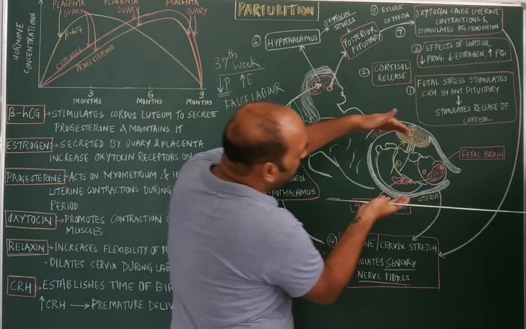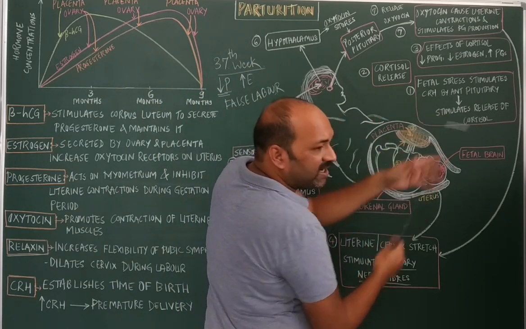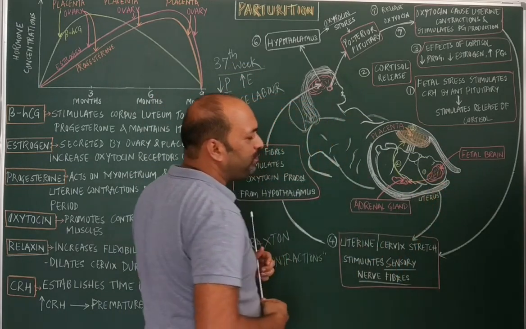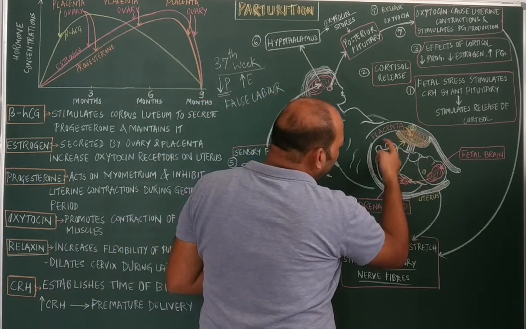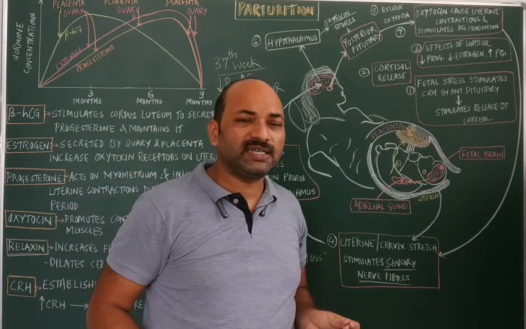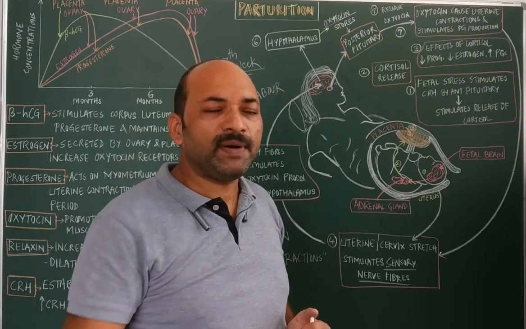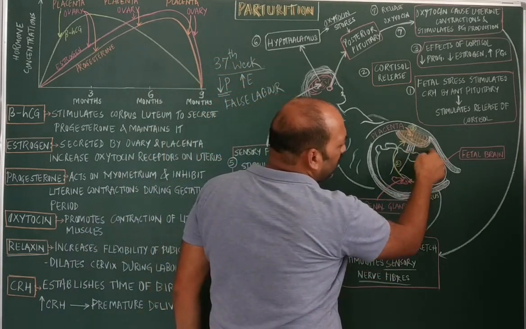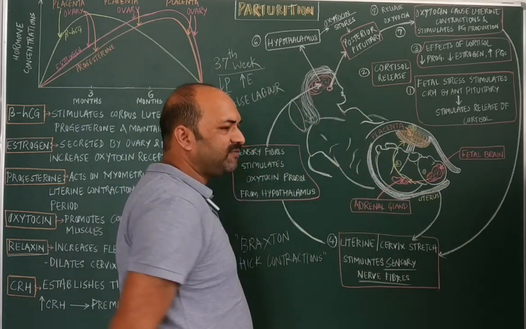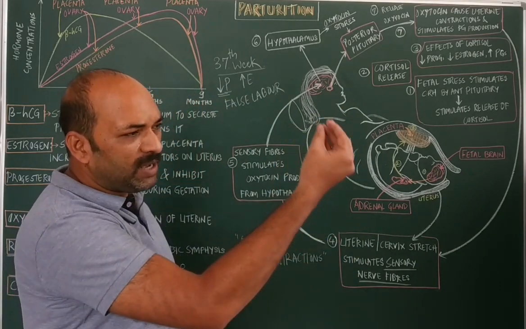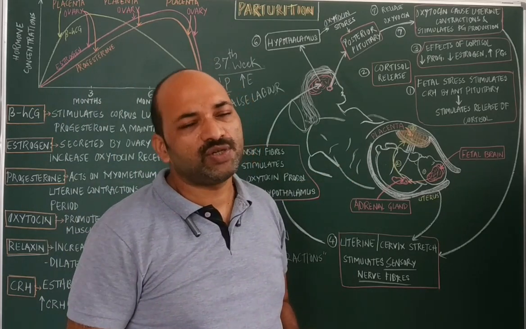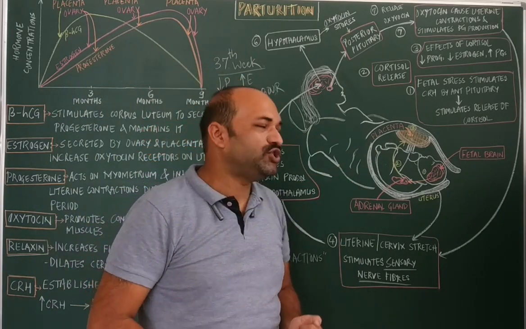Once the dilation of the cervix starts occurring, the cervical plug which was formed initially gets ruptured, and meanwhile the amnion surrounding the fetus, the amniotic sac, will get ruptured. Thereby there is a release of the amniotic fluid, and that fluid starts oozing out through the cervix and the vagina. The amniotic fluid starts coming out. So that happens during the first stage of the parturition, which is called the dilation stage.